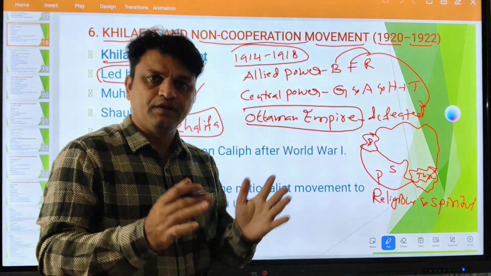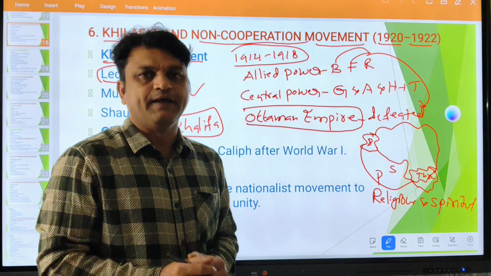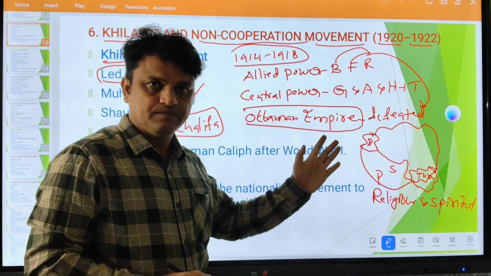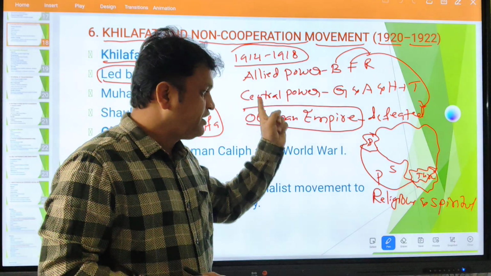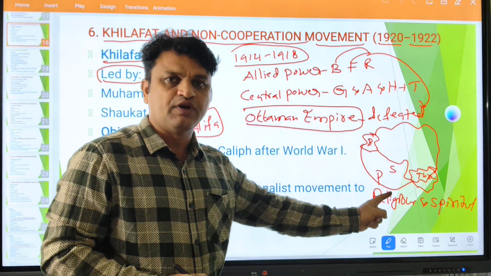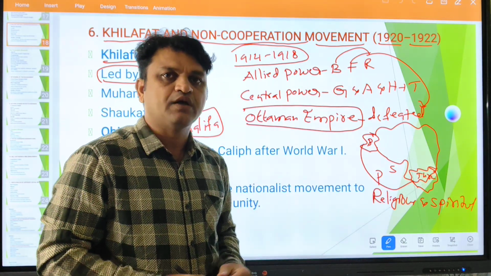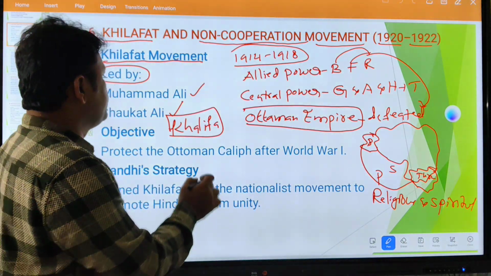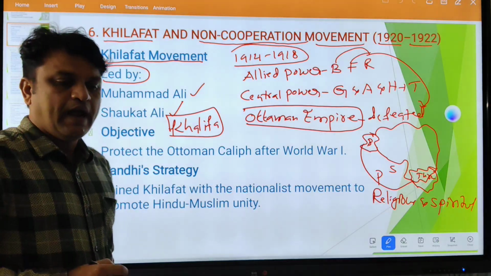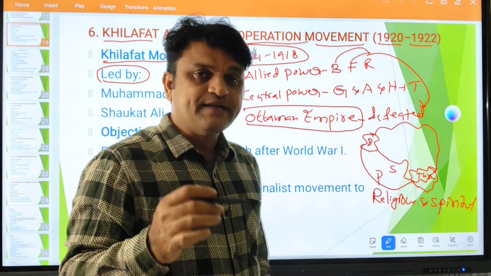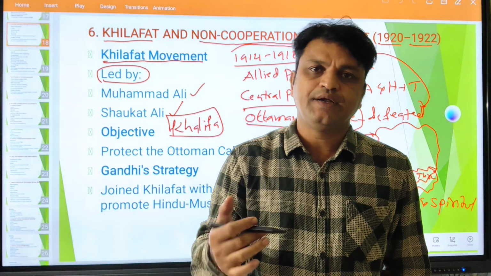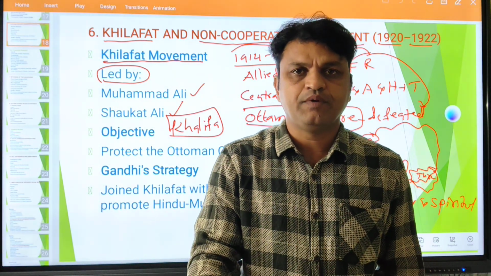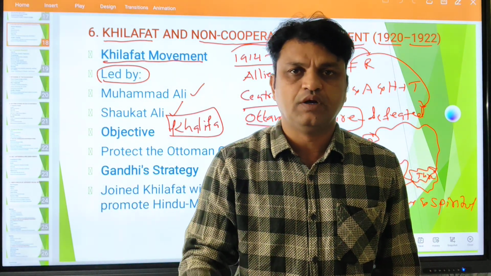The people living all over the world, he was their leader. To put sanctions on Turkey, Britain removed the religious and spiritual head of the Muslim community, the Islamic world. So they removed the Khalifa, which was resented by people living in different parts of the world, especially the Muslim community.